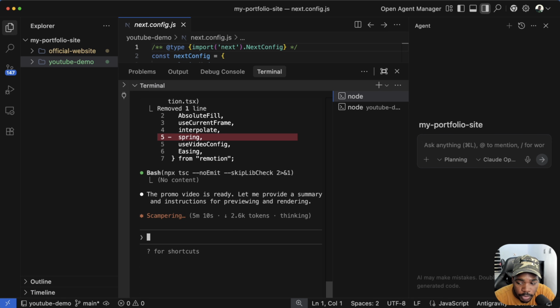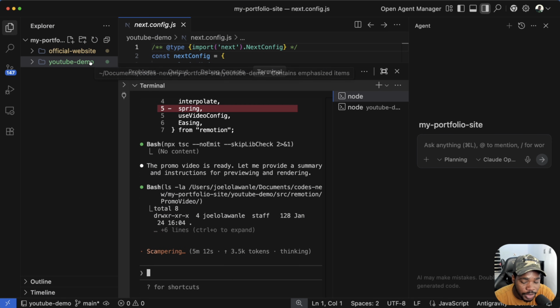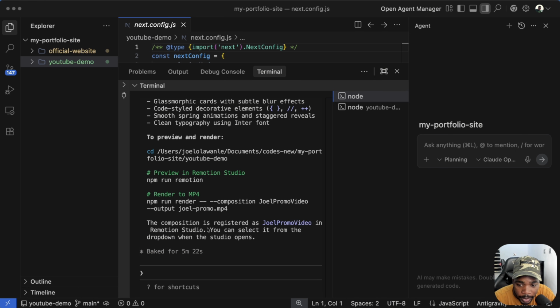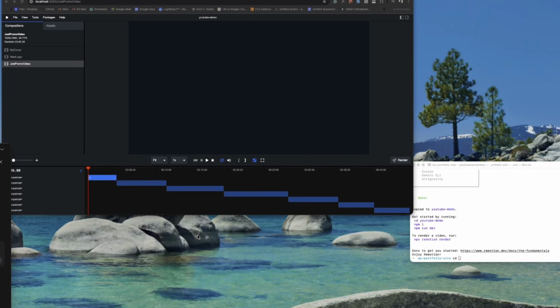But if you're able to prompt well, you really don't even need it to be reading through your files, because that could even lead it to do some unnecessary things, which I'm hoping it did not do. Many times you may just need to give it a prompt. So it looks like we are done. It's telling us that the composition is registered as draw promo video in Remotion Studio. You can select it from the dropdown when your studio opens.